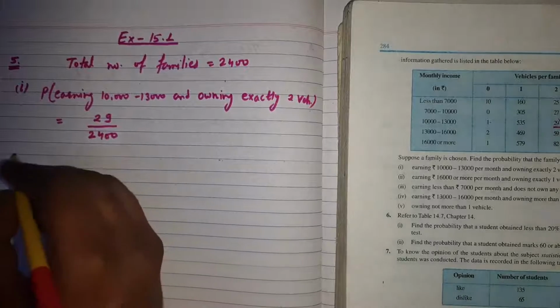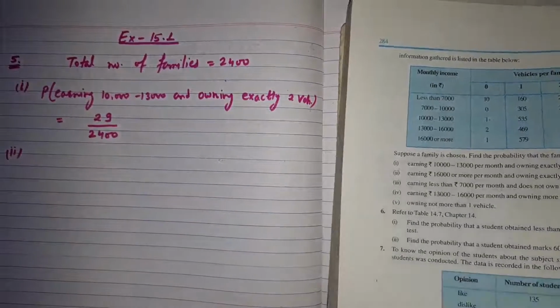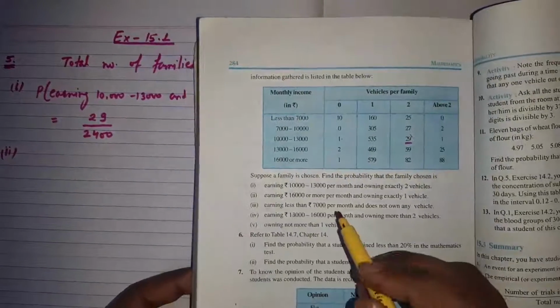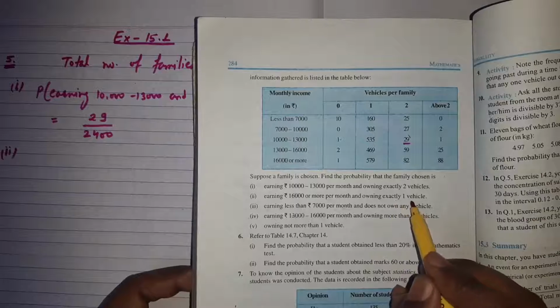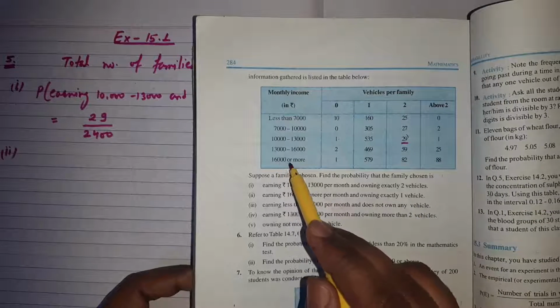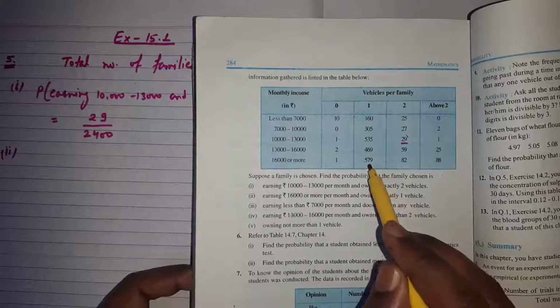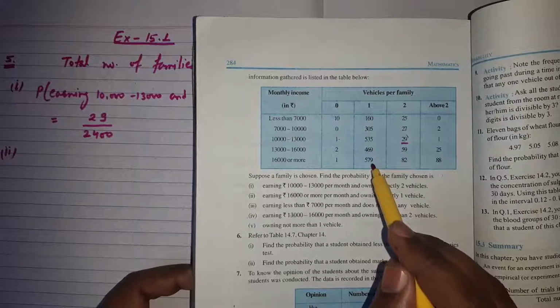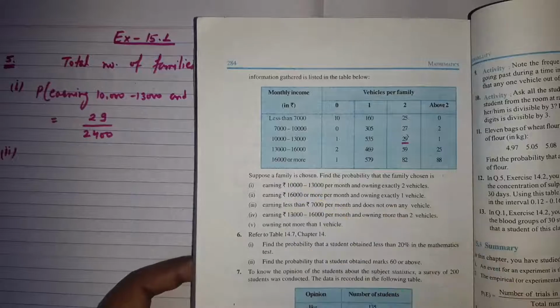The second part: earning 16,000 or more per month and owning exactly one vehicle. On this class interval, 16,000 or more, and owning exactly one vehicle, the frequency is 579. It means the favorable outcome is 579 and total outcome is 2400.